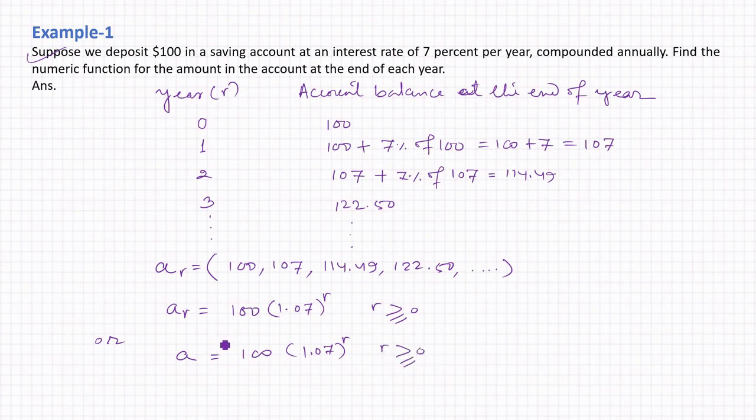In this case, if you put r equal to 0, we get the value 100. When you put r equal to 1, we get 107. When you put r equal to 2, we get 114.49. When you put r equal to 3, we get 122.50, and so on. So this is an example of a numeric function, a discrete numeric function.